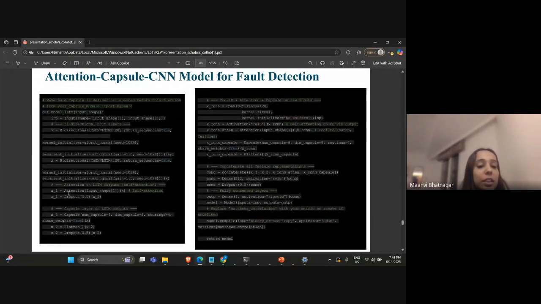The next layer is our attention layer, and after that there is a dropout layer. We have chosen the dropout rate as 0.5. Dropout is a regularization technique used during training of neural networks to prevent overfitting.